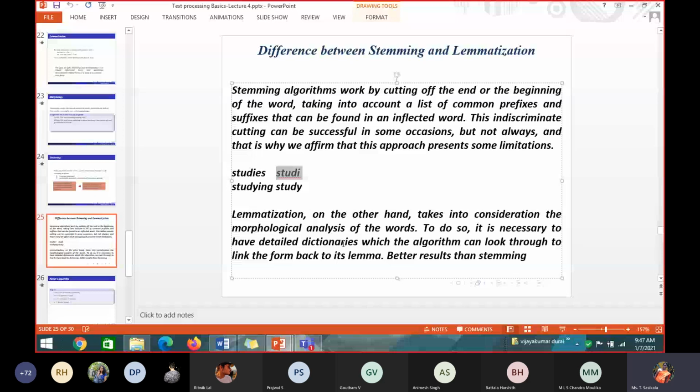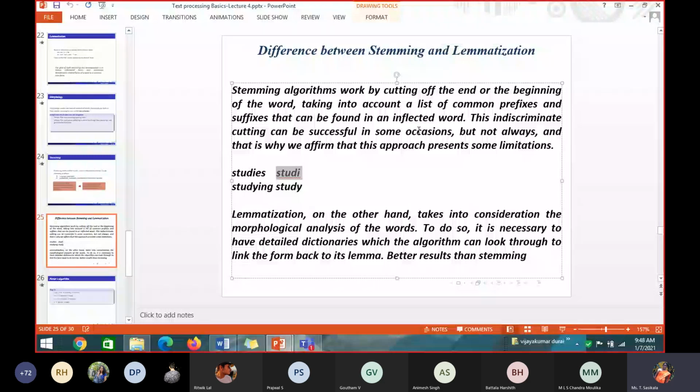So it is necessary to have a detailed dictionary which the algorithm can look through to come back to the proper lemma. What is the lemma for studying? It is study, S-T-U-D-Y. So a better result than stemming. So which will give a better result, stemming or lemmatization? Lemmatization. Both are used to find the root words, but lemmatization will give a better result when compared to stemming.